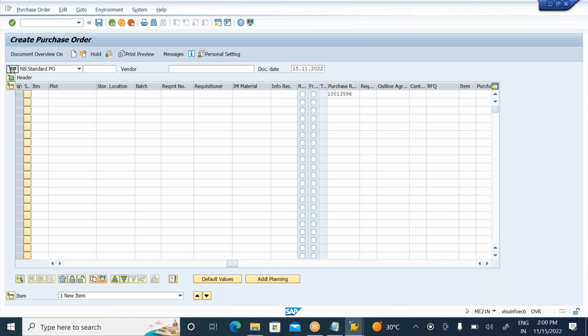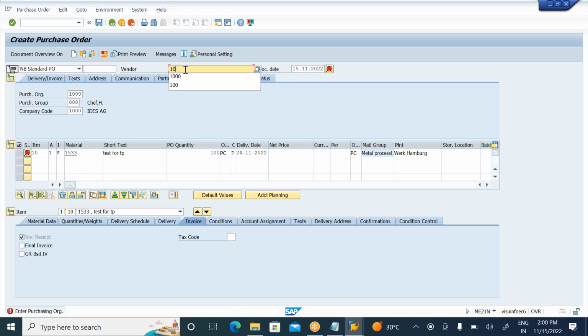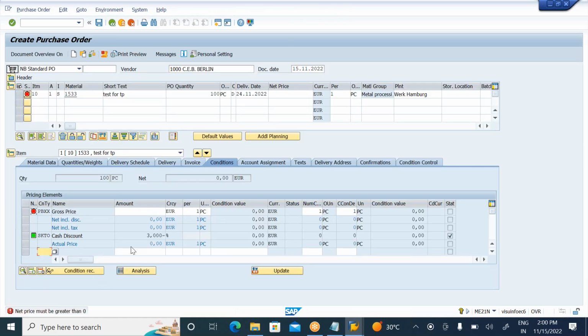When I enter my purchase requisition number, the system will pick all the details here from the PR. Observe here. Which vendor are we giving the order to? Vendor 1000. The system is asking for the price, so I will enter the price also: 100 euros.